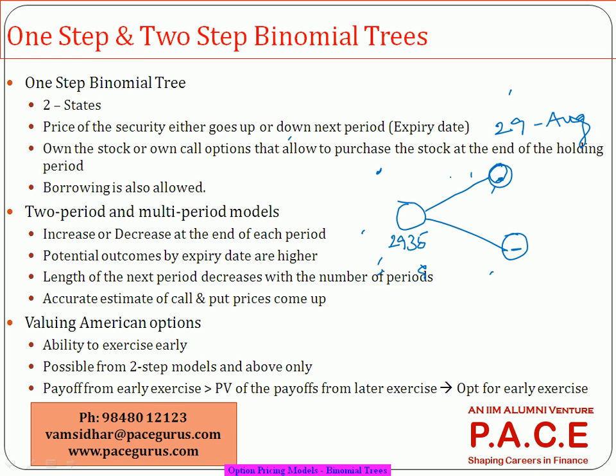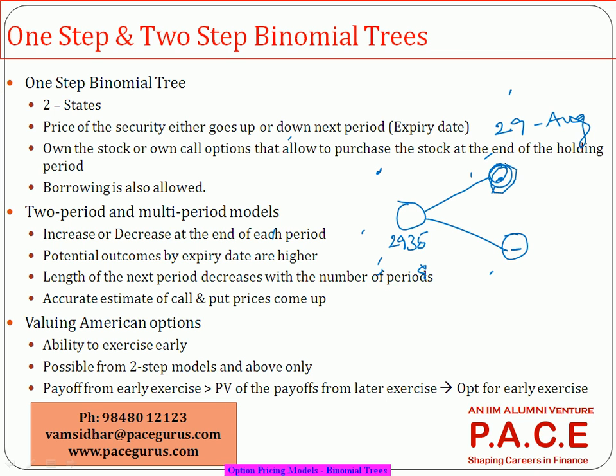We are predicting the growth. On what basis will we predict the growth? Based on the volatility of the security, based on how it has been fluctuating over the past 1 month, 3 months, 6 months, whatever time period we are interested in.